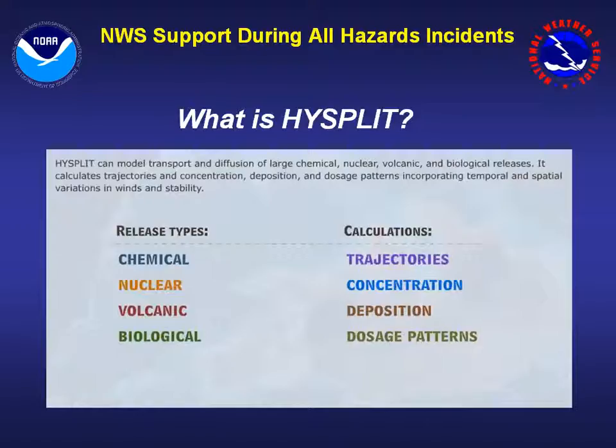But the difference between HiSplit and CAMU-ALOHA is that HiSplit can calculate these things based on changes in the temporal and spatial scale of the winds and stability. Or in other words, CAMU-ALOHA assumes a constant state in the weather at the surface when performing its calculations, while HiSplit can calculate changes in the plume based on changing weather conditions both at the surface and through the boundary layer of the atmosphere.